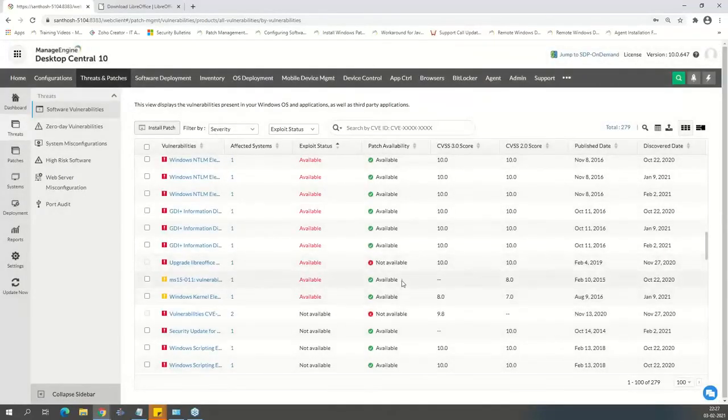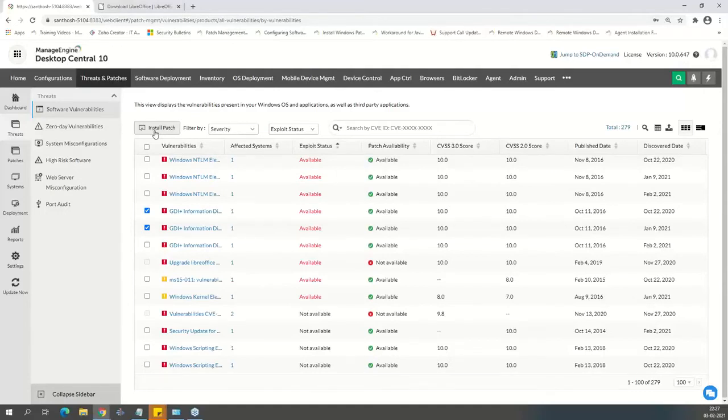So that's the first one. That gives you patch availability. If a patch is available, you just go ahead and directly patch those machines. You can select those vulnerabilities and say install patch. It goes into the regular patch management module. I think if you have missed the patch management session that happened last week, which comprehensively covered how you can patch an endpoint and how you can automate the patching process, we have covered it in that module. So you can go ahead and look at it.